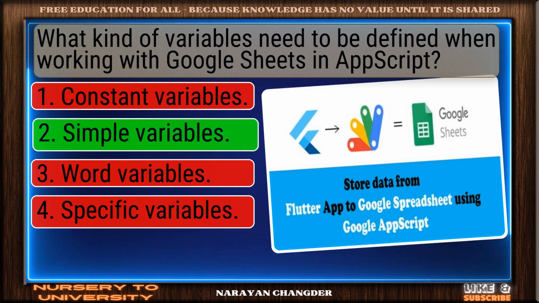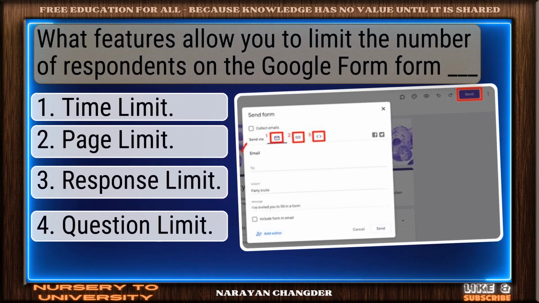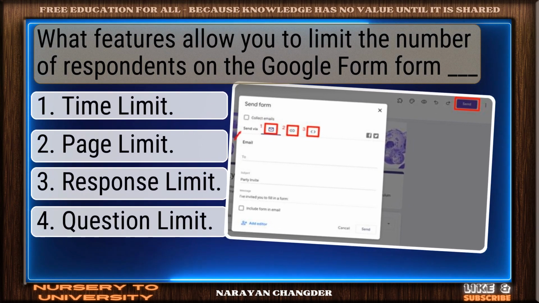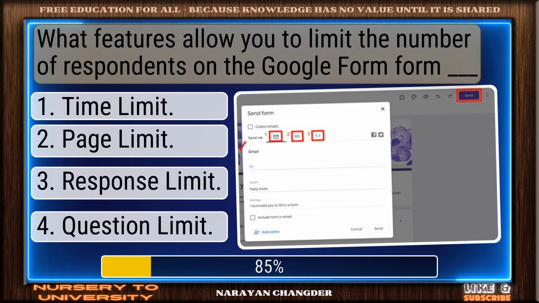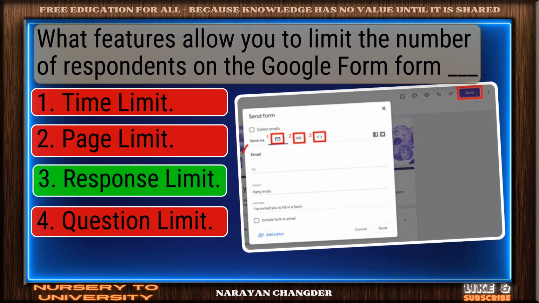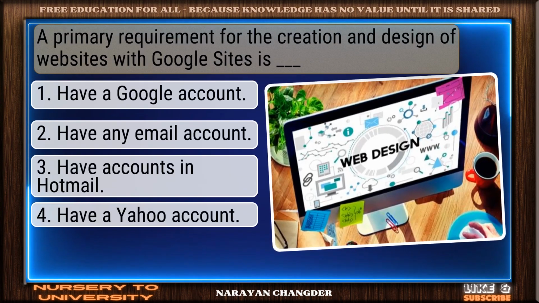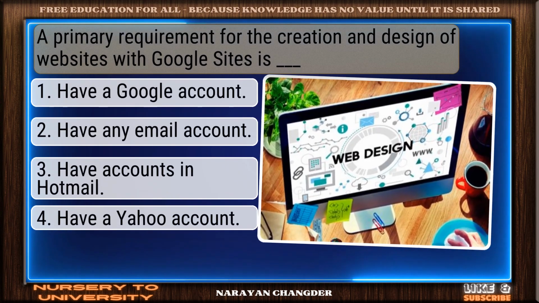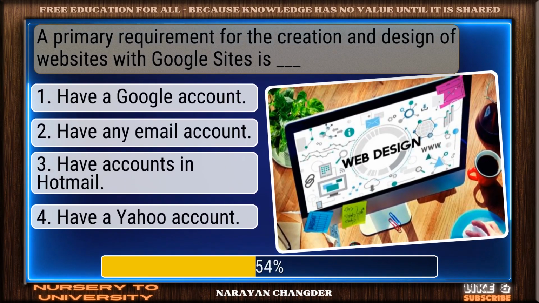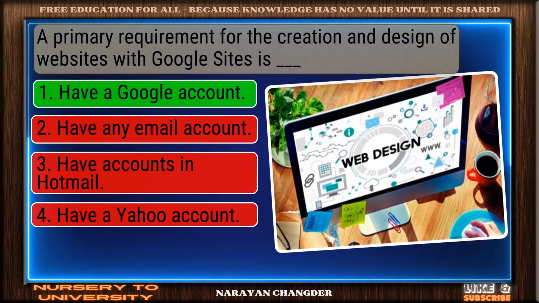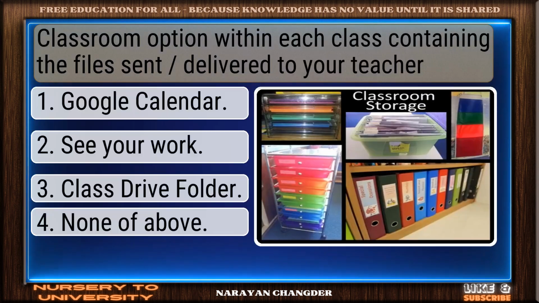Well reasoned. Simple variables is the correct choice. What features allow you to limit the number of respondents on the Google Form? You chose response limit, and it is correct. A primary requirement for the creation and design of websites with Google Sites is a dash. Well picked. Have a Google account is the correct answer.